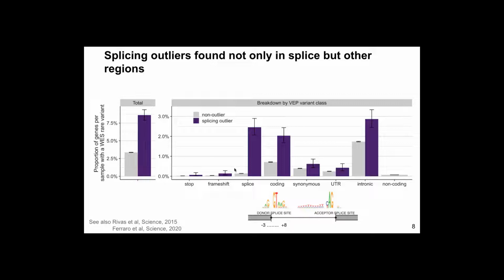As expected, most of these variants are in the splice region, but also in intronic and other coding regions. This reveals that these regions, coding and intronic, are also important in the sense that they should also be inspected, as they can also cause aberrant splicing.